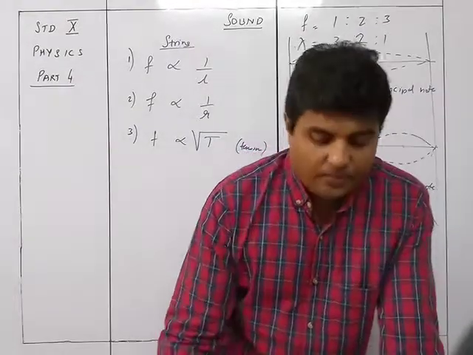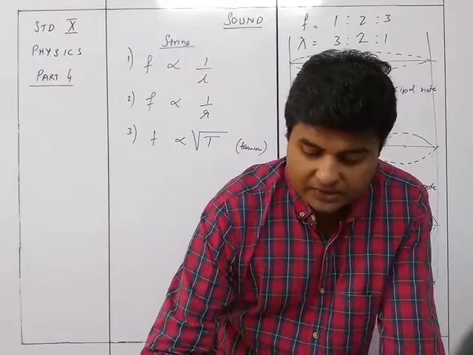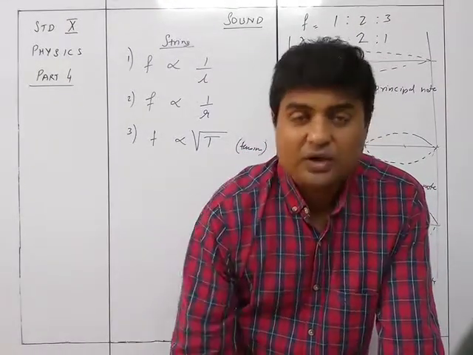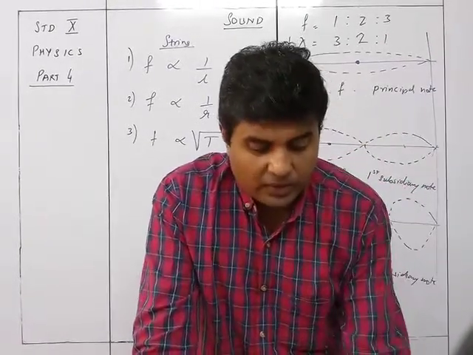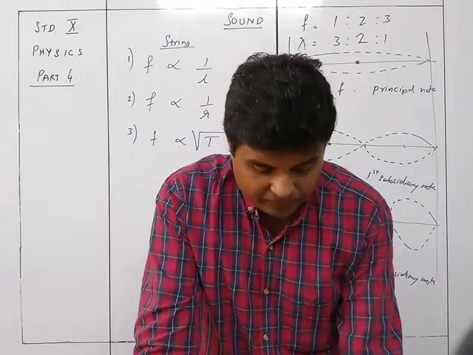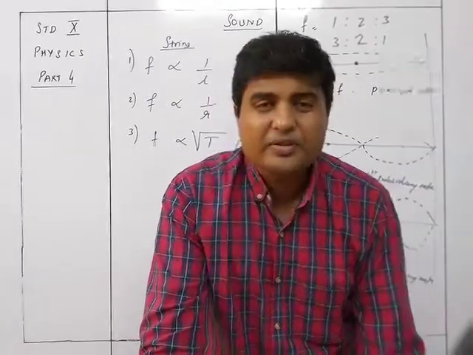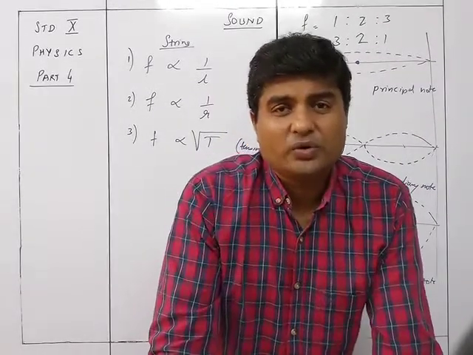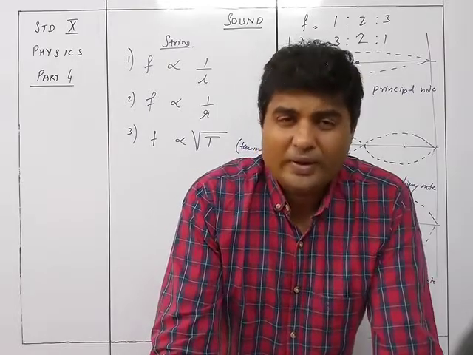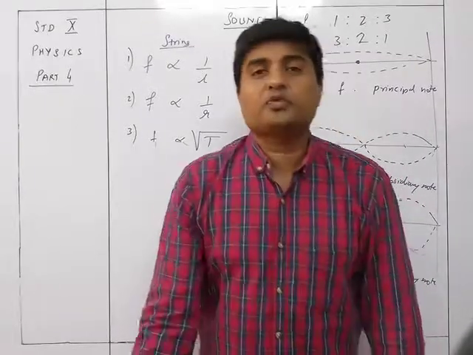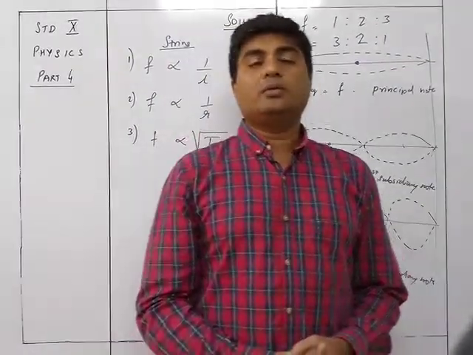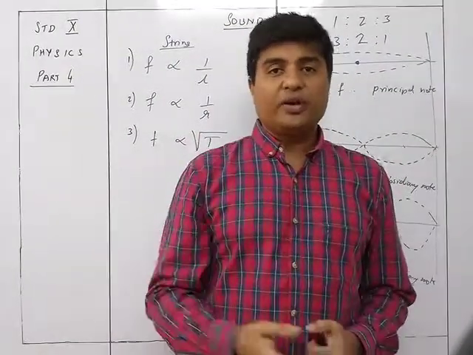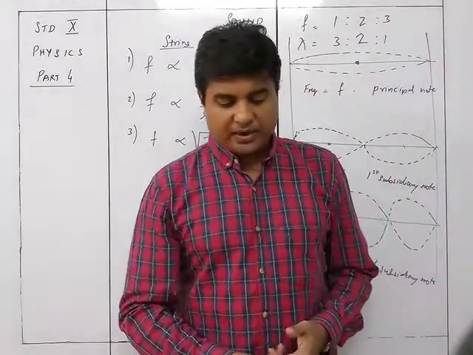Okay, so these were the 7 points of the different examples of the natural frequency. So now, nature of natural vibrations. Natural vibrations, of course, are natural only, as I told you, in the vacuum. When in the vacuum, natural vibration is possible, but if the vacuum is not available, then the vibration is going to be of different types. So that is what we are going to study now.